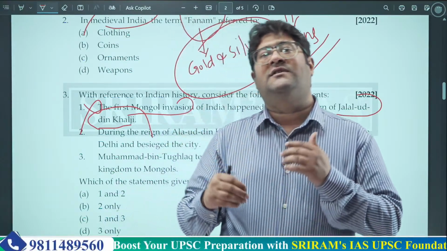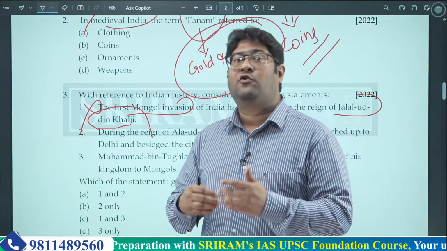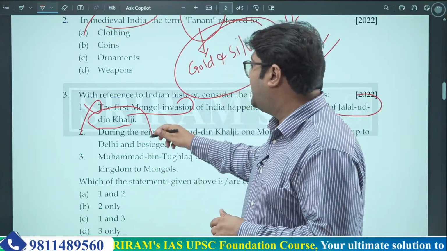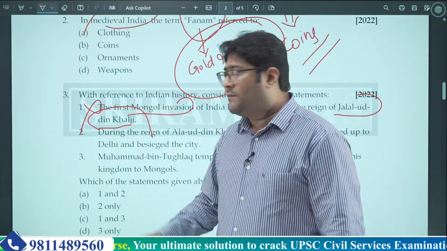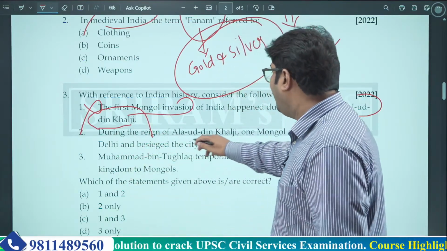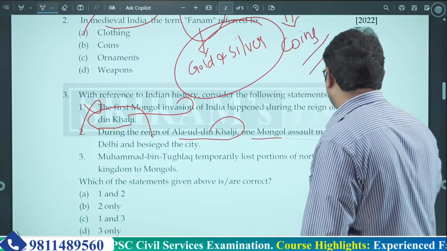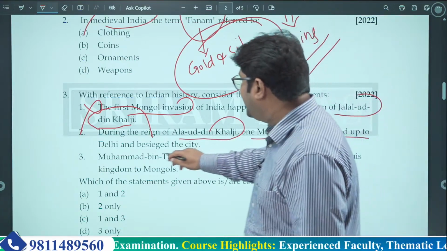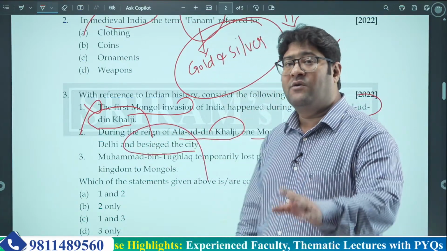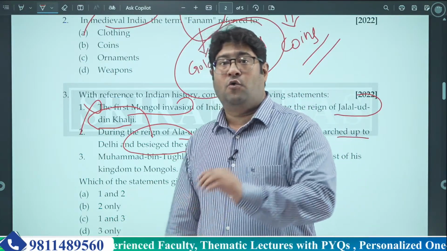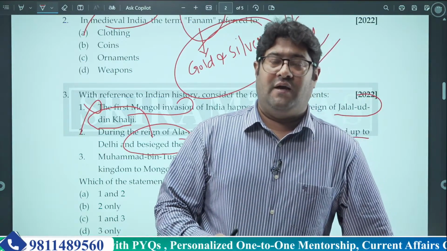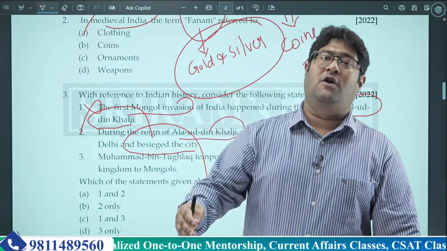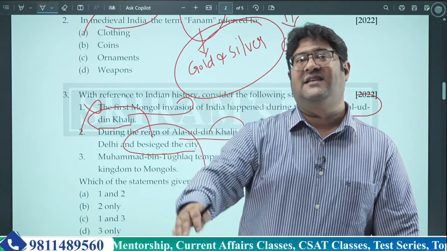But when did Mongols try to invade India the first time? It happened during Balban, not Jalaluddin Khilji. So the first statement is incorrect. Now what about the second statement? During the reign of Alauddin Khalji, one Mongol assault marched up to Delhi and besieged the city. Now try to understand, this was the only incident when Mongols came so close. Okay, they almost crossed the Yamuna river and they reached Delhi.